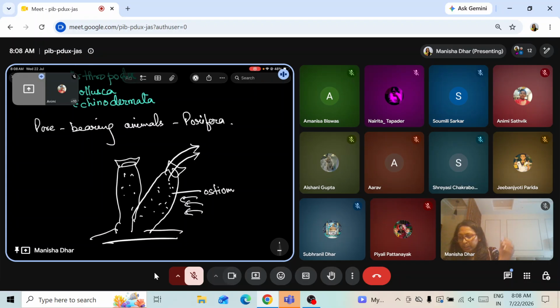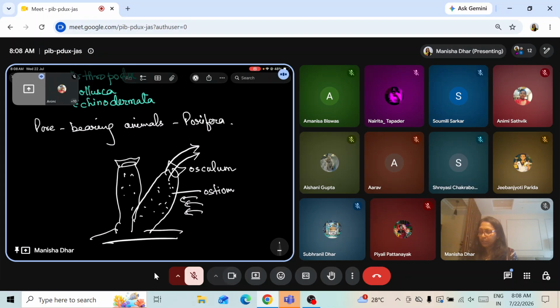This mouth region, the exit opening, is known as osculum. Understood? Osculum. Ostia are the entryways for the water to get in, and osculum is the major opening from where the waste comes out. Did everyone understand? These are the basic features.